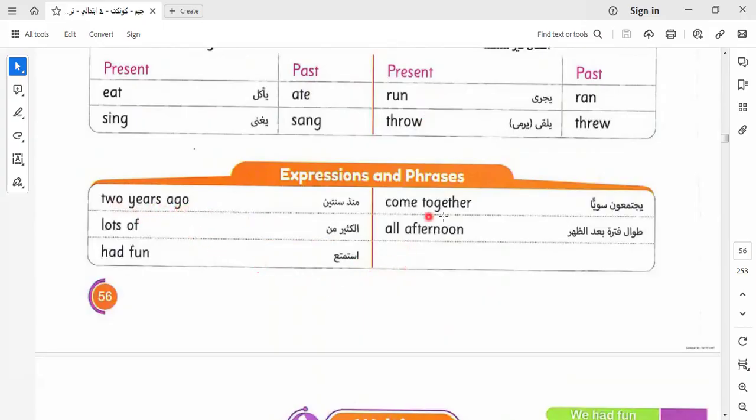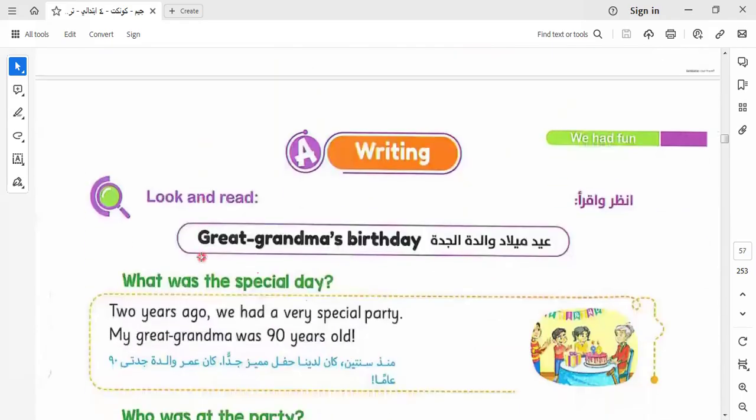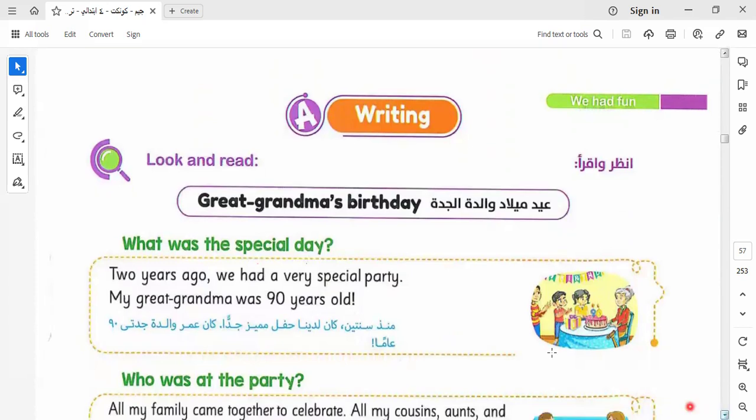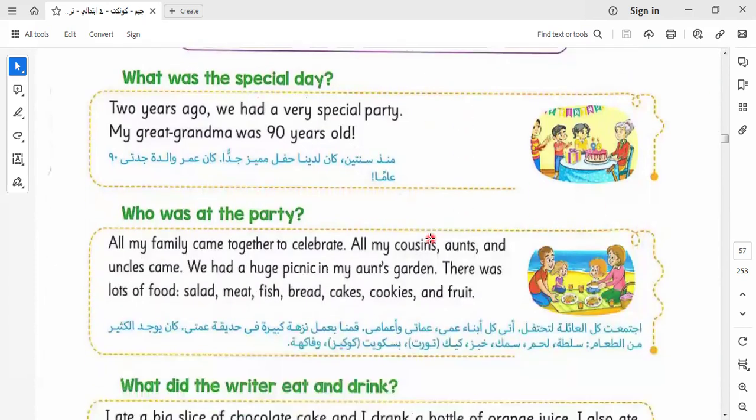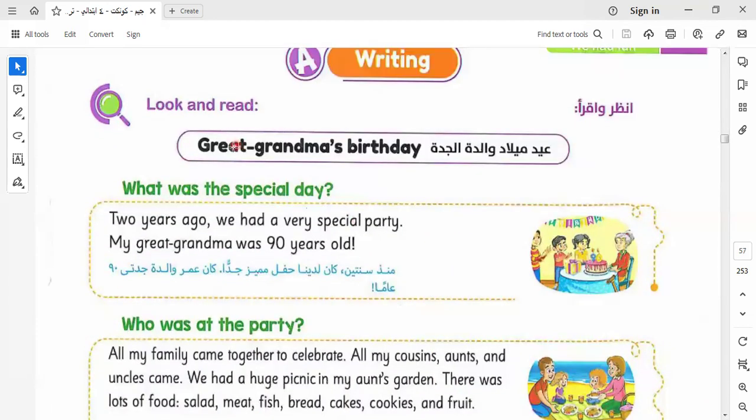Here we have 2 years ago, we came together, lots of us, all afternoon, and had fun. Let's go to the writing part. Here we say grandma's birthday. Here is also for you to add a paragraph.